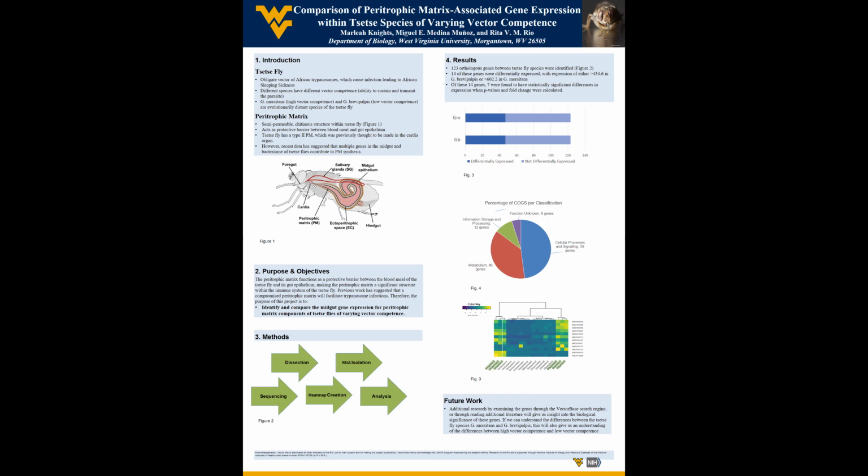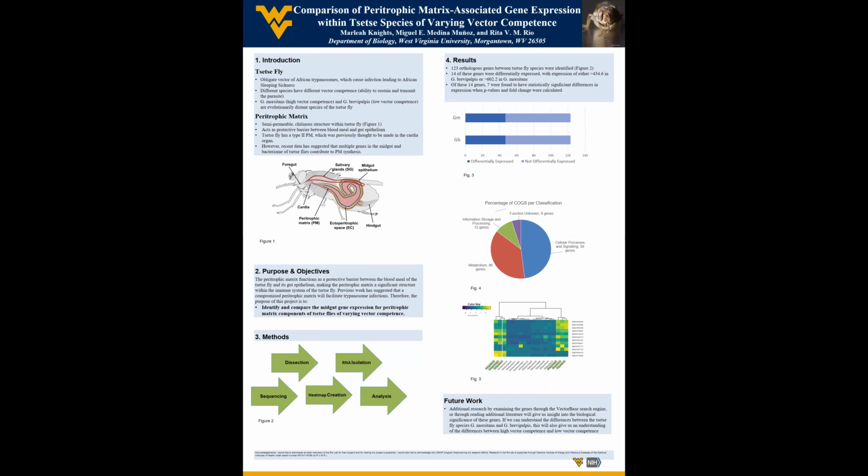We hypothesized that G. morsitans, as it is more likely to sustain and transmit trypanosome infection, may show the downregulation of genes involved in the synthesis of the PM. The idea behind this is that the PM plays a role in the tsetse fly's immune defense. When a tsetse fly consumes the blood of an animal infected with a parasite, such as a trypanosome, the PM acts as a physical barrier between that infection, which exists in the blood meal, and the rest of the organism behind the gut epithelium. Therefore, it makes sense that a compromised PM will facilitate more trypanosome infections.